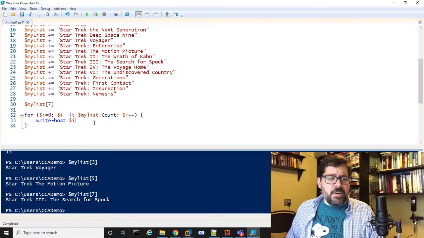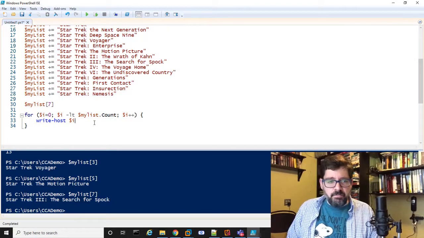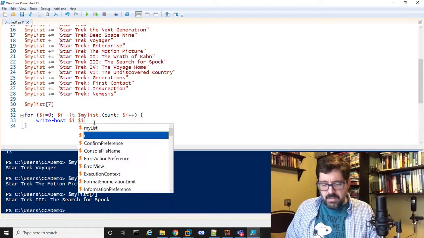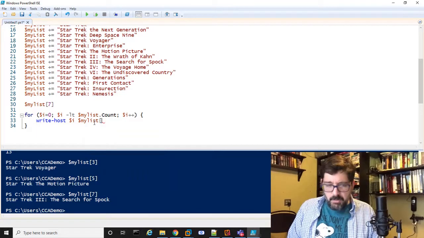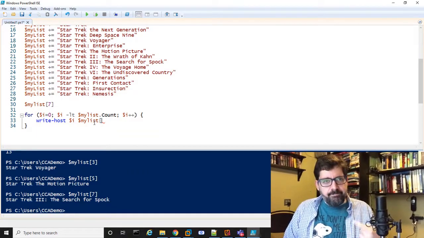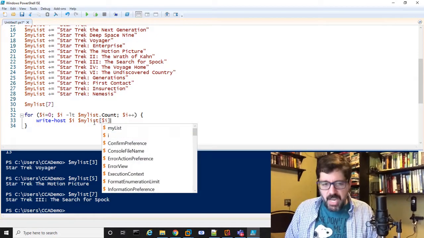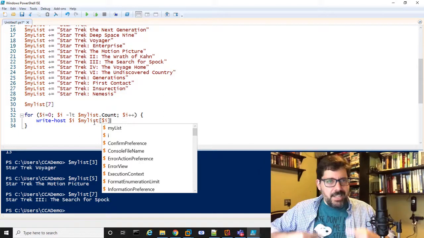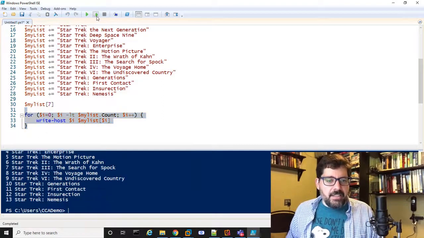So in here, since I have $I, I am going to also output my list. But instead of hard coding the number in there, we're going to use $I inside the brackets. So each iteration, it's going to get the next value of $I, right? So if I run that, let's see what it does.